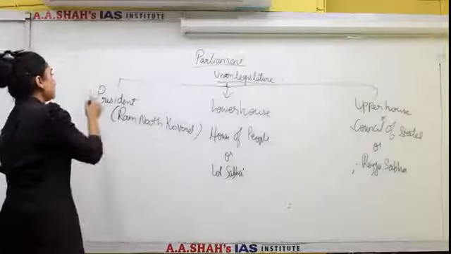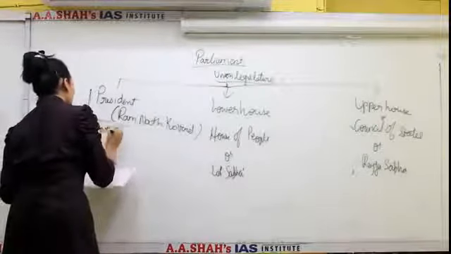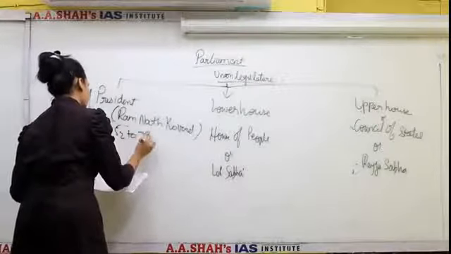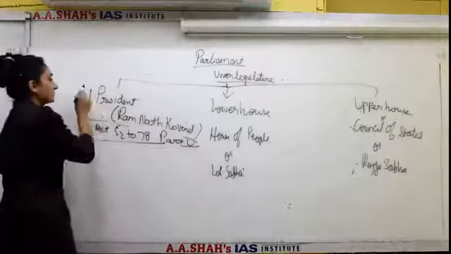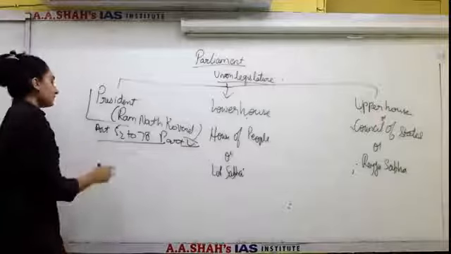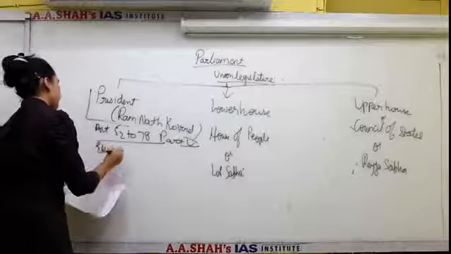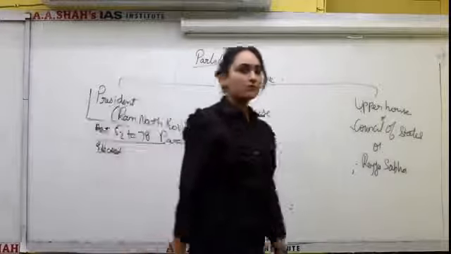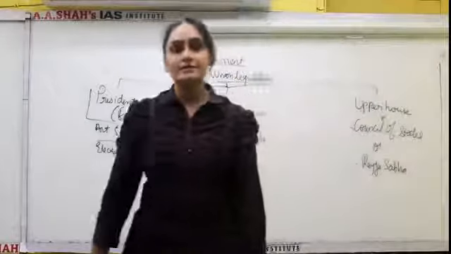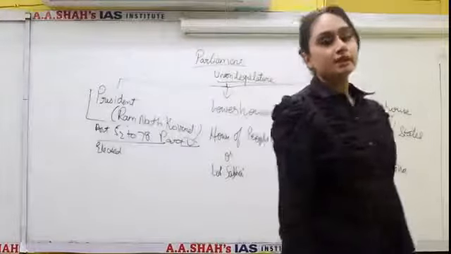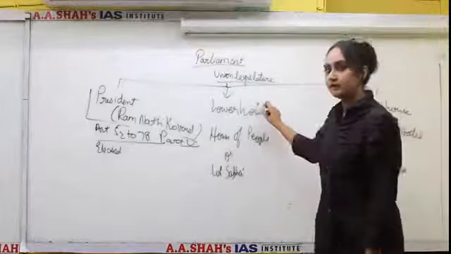Now let us see some facts about the President. First of all, Articles 52 to 78 under Part 5 of the Constitution cover the topic of the President. The President is elected by Parliament, that is both Houses, Lok Sabha and Rajya Sabha, and the state legislative assemblies. All the state legislative assemblies in India participate in the election of the President, along with Lok Sabha and Rajya Sabha.